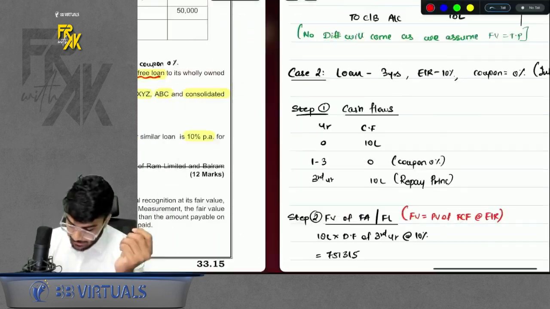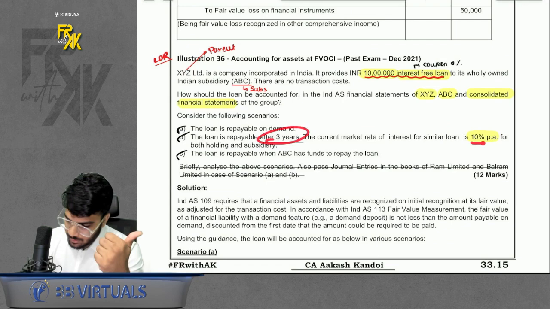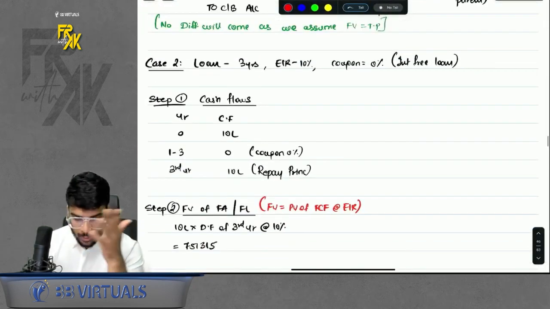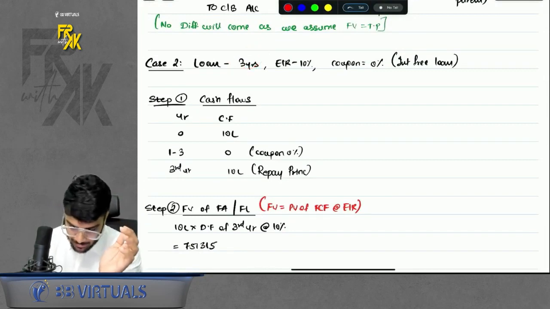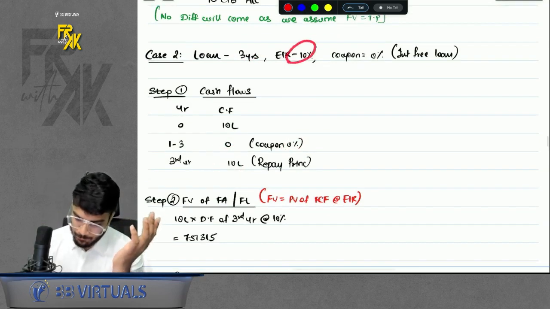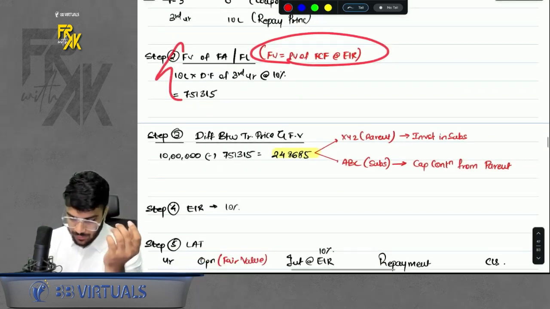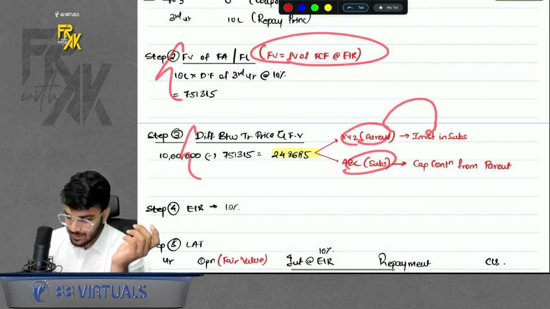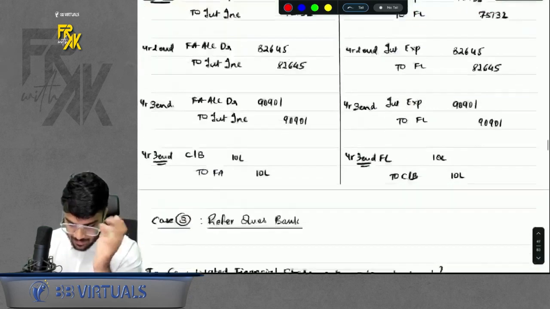Okay. In case 2, all our problems are solved. Tenure is given, market rate is given. If you have the tenure, you know the future cash flows because the coupon is going to be nil, but the principal repayment will happen at the end of the 3rd year, right? EIR you already have. So you can find the fair value now. You will compute the fair value. Difference will arise. For the parent, the difference will be investment in subsidiary. For the subsidiary, the difference will be capital contribution from parent. Step number 4 is EIR. Step number 5, liability. Pass the entries.